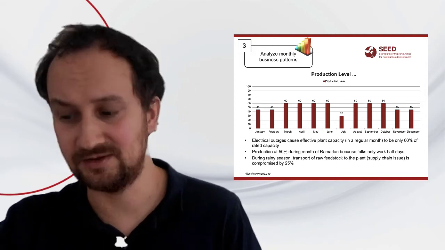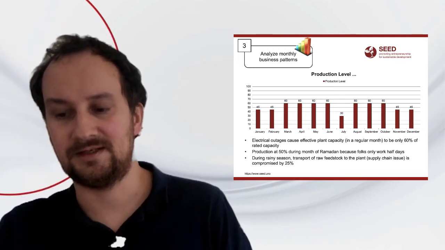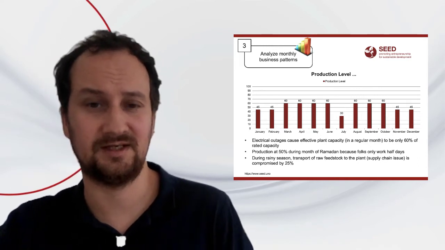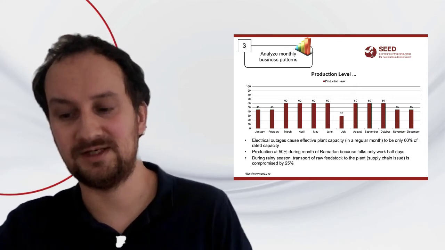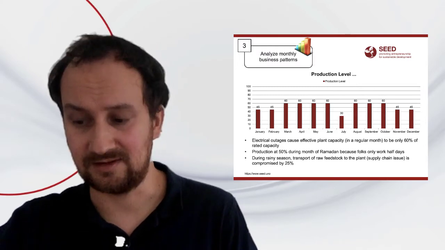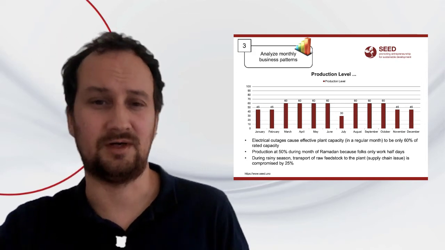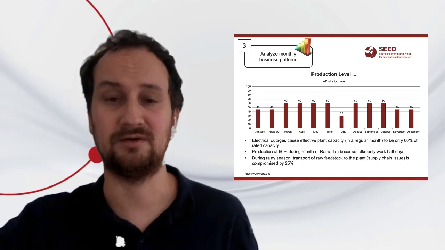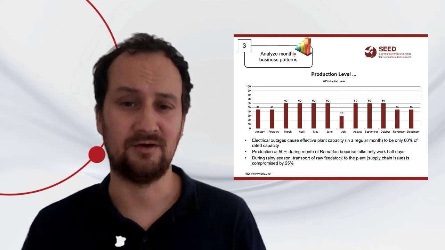And taking this into account, as we show on slide 5, it's important to also look at certain months of the year. For example, if you're operating in a country where there is Ramadan, understand that there is maybe one month of the year where you only have 50% of the production capacity, or there is a rainy season, or feedstock might be an issue, or there might be seasonal issues like holidays, like Christmas breaks, where you naturally would need to assume that during these months of the year production goes down overall.